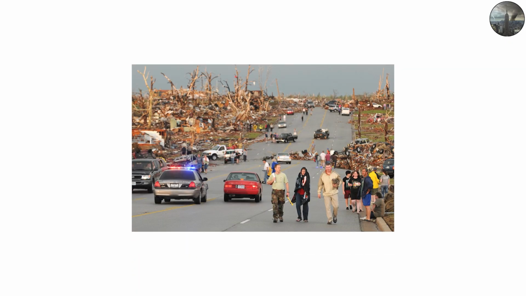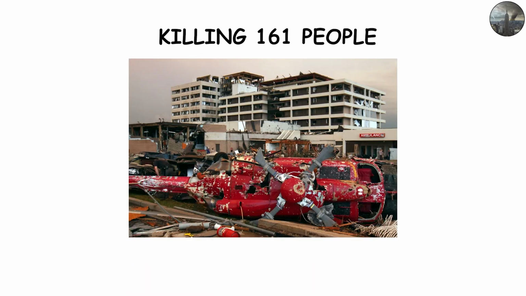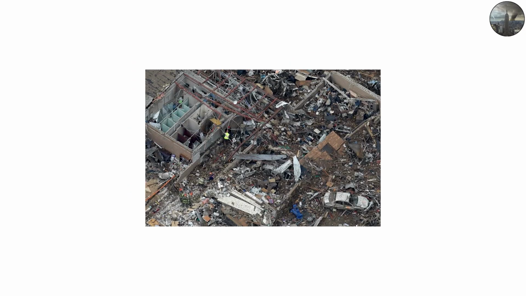2. The 2011 Joplin, Missouri tornado. When this EF5 tornado hit Joplin, it destroyed over 7,000 homes and businesses, killing 161 people. The city's grid-like street system and large commercial zones actually funneled the winds, increasing the damage in some areas.